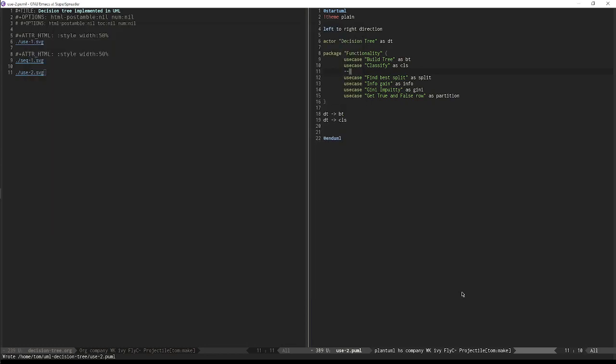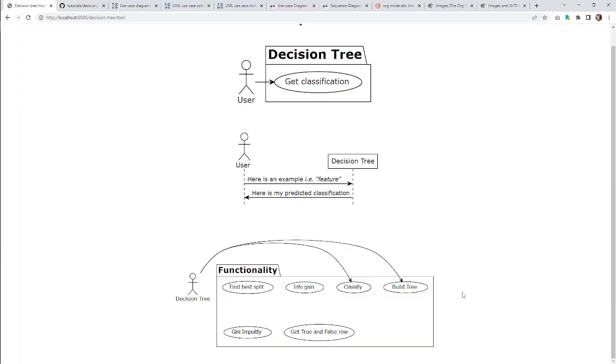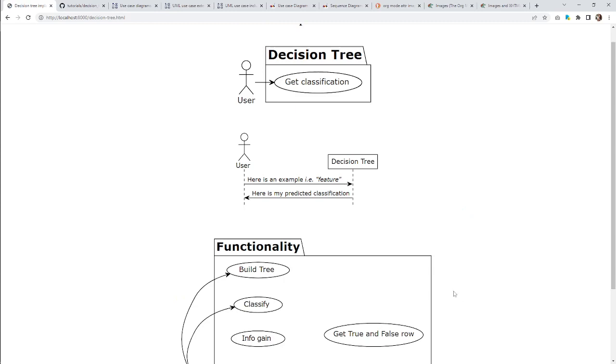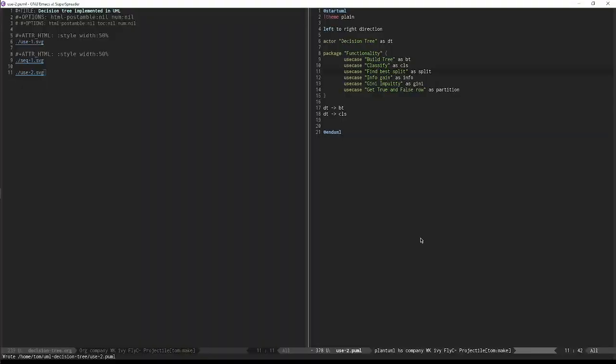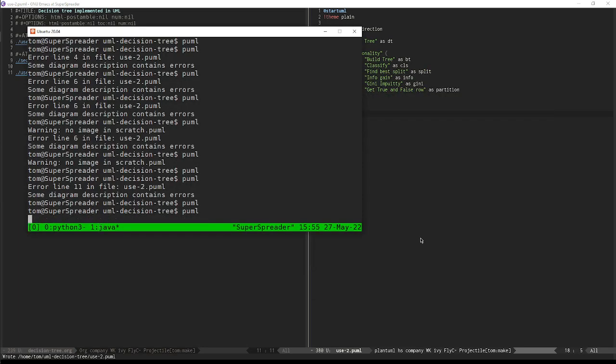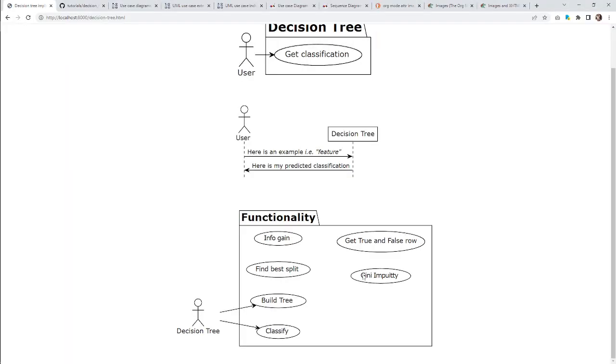Okay, error in line 11. Okay, gotcha. They didn't like the horizontal line. That's fine. So the decision tree. Yeah. Why does it do this to me? Okay, here we go.